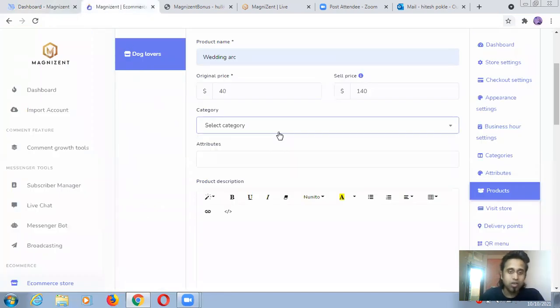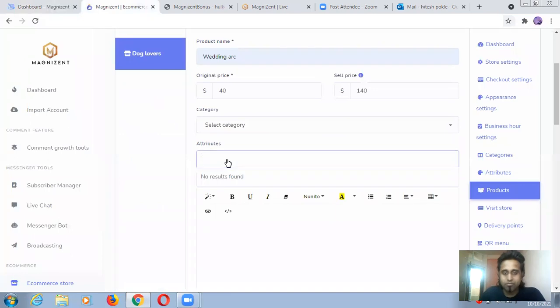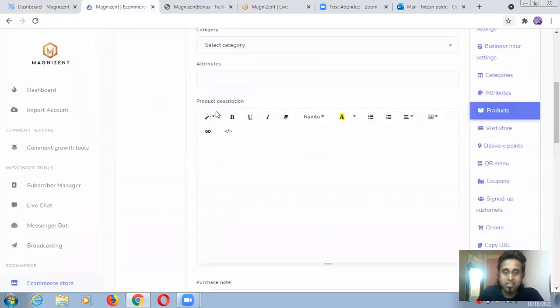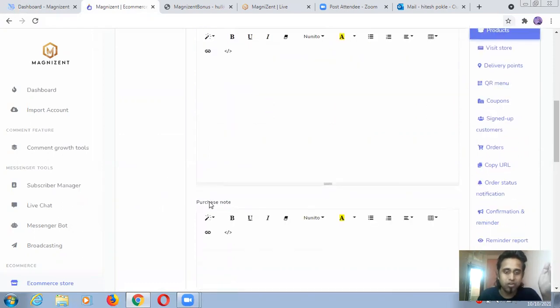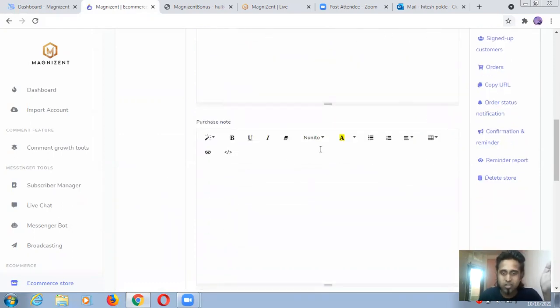Okay, so you can put some attributes related to it. This will be the product description, like specifications. Just go to Amazon, watch the specifications of your products, and you can copy and paste here. Don't copy completely, moderate it by your own. I'm just telling you an example. Now all these things you can just play around with. This is purchase notes.